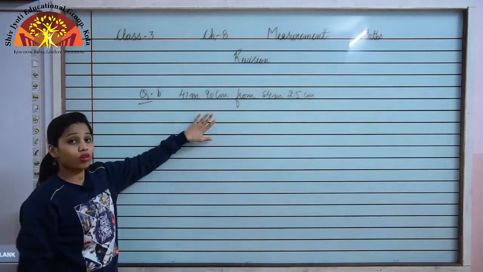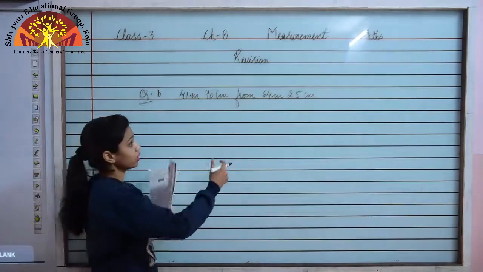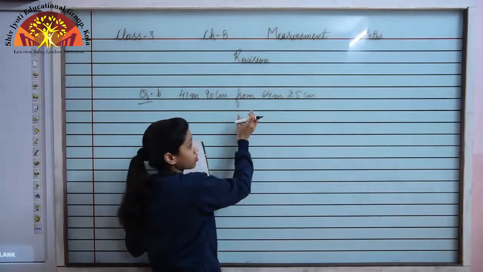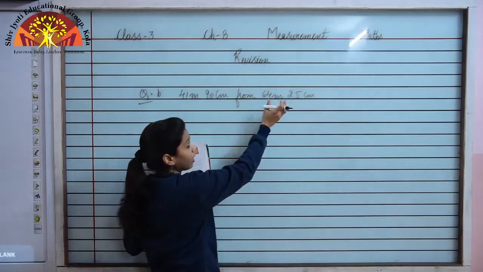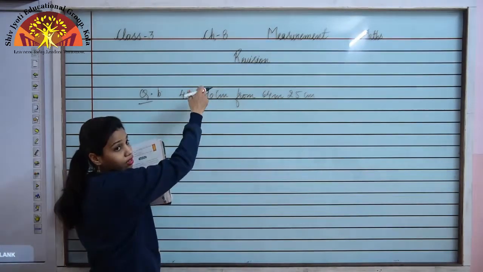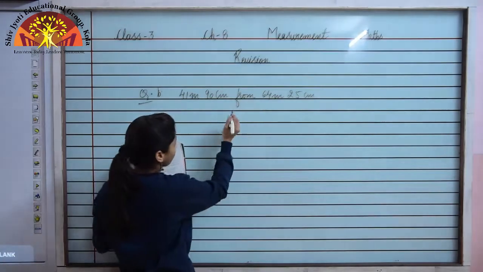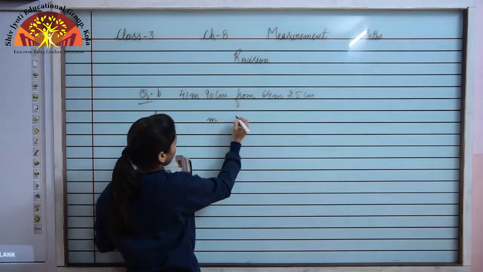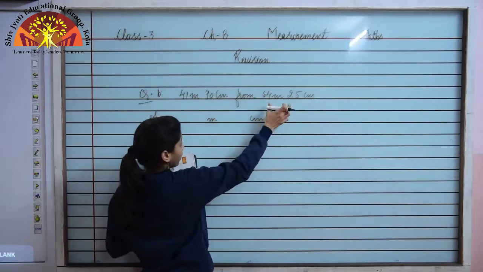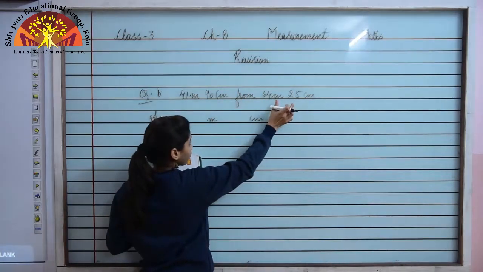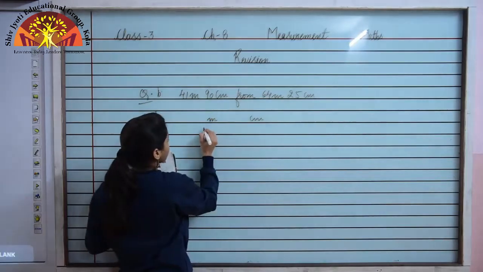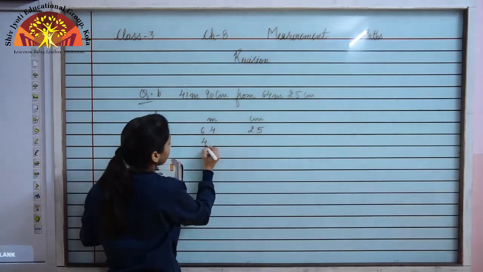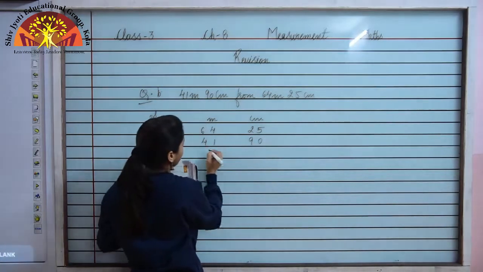Now as you all know, during subtraction we have to put the numbers or the quantities given after from in the upper part. So first of all we put the number after from, and we will put this in the lower part. So let us first of all make the two separate columns of meter and centimeter. Now I have to subtract this from this, so I will put this quantity first of all. So 64 meter and 25 centimeter, 41 meter and 90 centimeter.